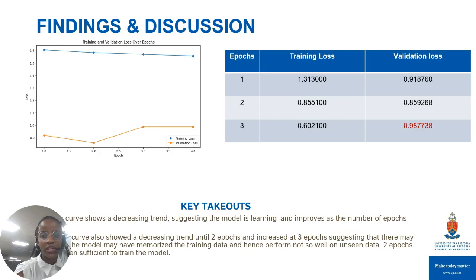So just to go into my findings, you will see that the training loss is decreasing, which basically suggests that the model is learning as we increase the epochs. For the validation loss, you'll see that after the second epoch, there's an increase there, which suggests that there could be overfitting in the model.